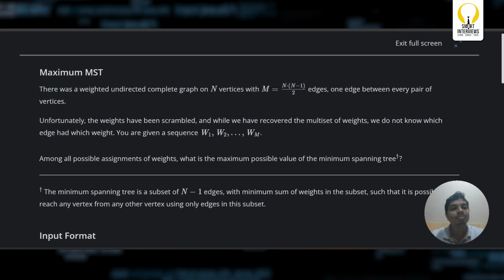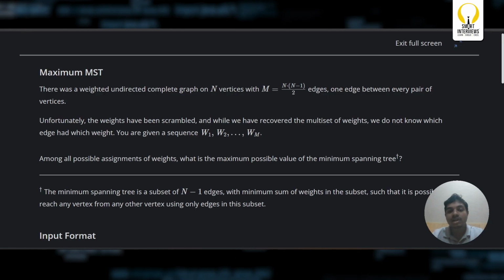Moving on to the next problem, maximum MST. There was a weighted undirected complete graph of n vertices, with one edge between every pair of vertices. As it is a complete graph, there exist n times n minus 1 by 2 edges, obviously. Unfortunately, the weights have been scrambled, and while we have recovered the multiset of weights, we don't have the data on which edge had which weight.